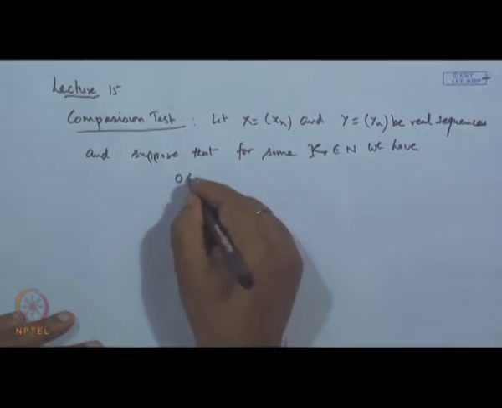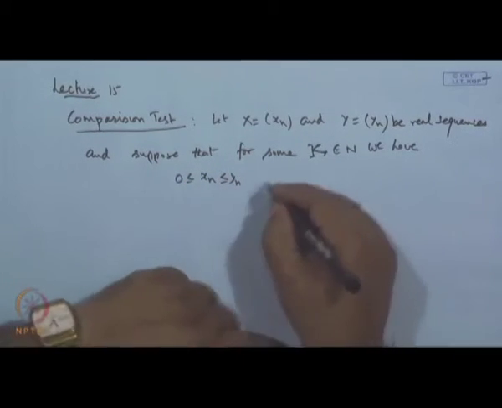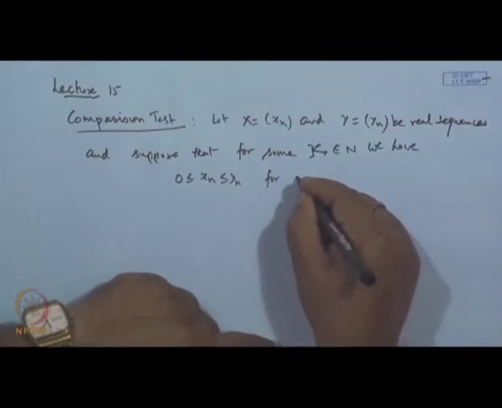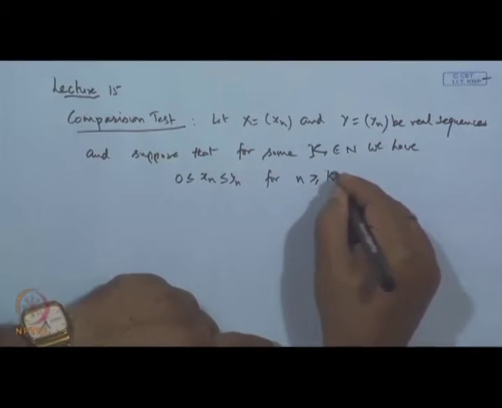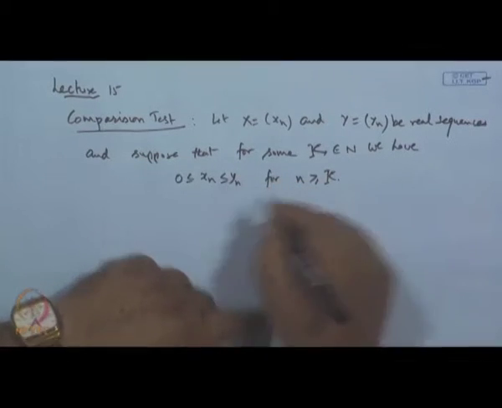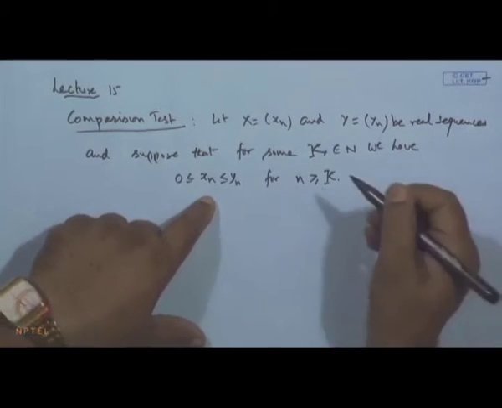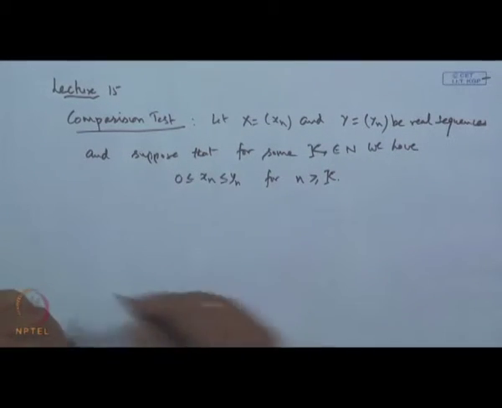this inequality, 0 is less than or equal to x n, less than or equal to y n, and this is valid for n greater than or equal to k. It may be true for all n also. If not possible, then at least after a certain stage, this inequality holds.